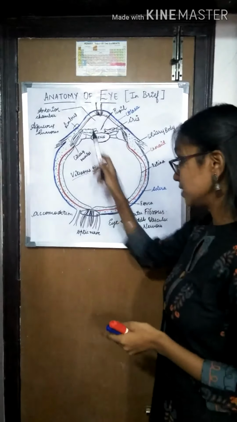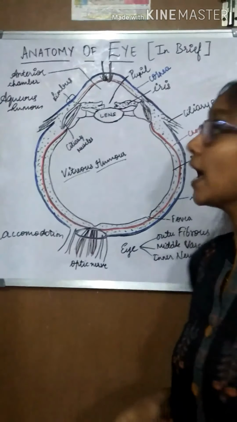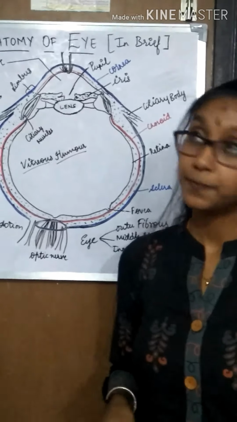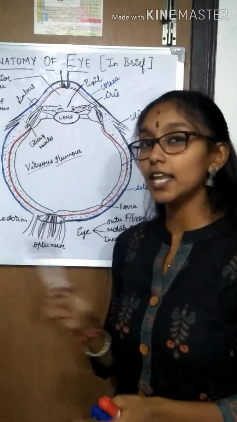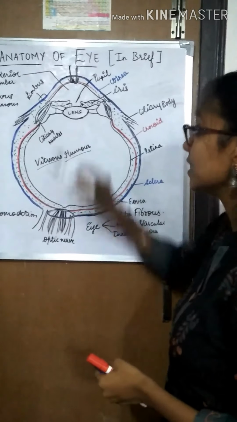So now coming to the iris. The iris is the colored visible portion of the eyeball. It usually appears blue, black, brown or grey in color. The iris is circular, made up of circular and radiating muscles, with a pupil at the center.